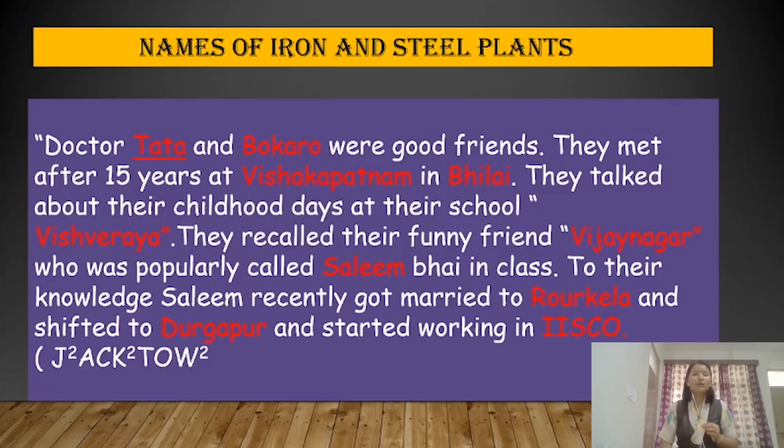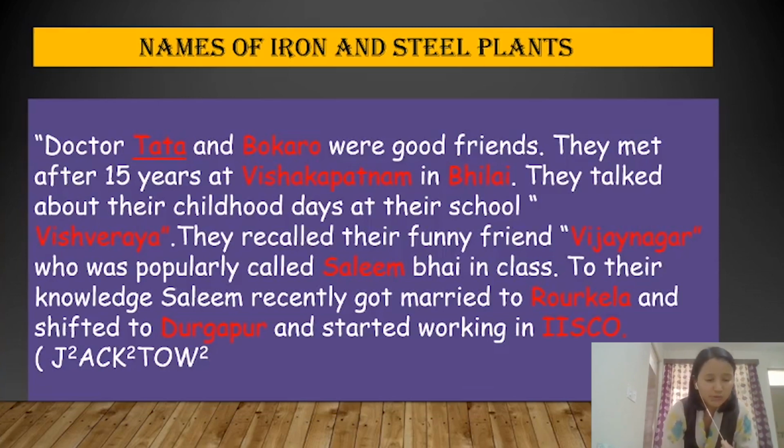Now you have come to know about the names of the iron and steel plants. At the same time, it is equally important that you understand where these iron and steel plants are located. So I have come up with another tip. I have come up with a formula. As you can see here, J square AC K square TOW square. So you should remember this word Jaktau.